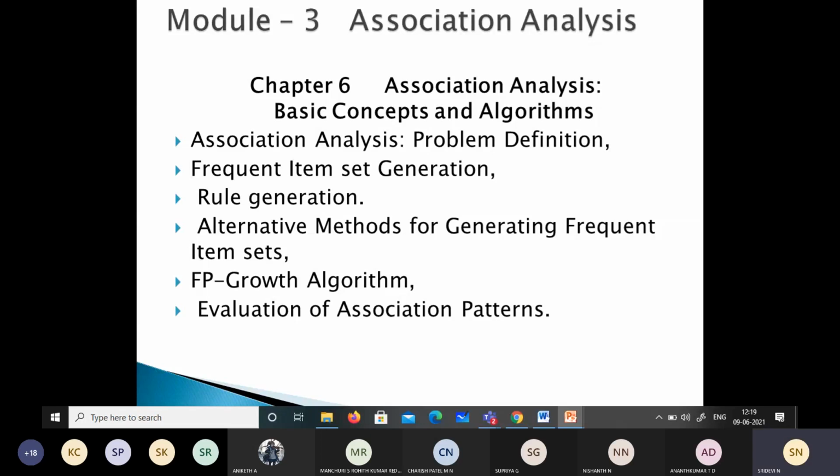Different 4 core tasks of data mining. This was also one of the tasks, isn't it? Association analysis was also one of the tasks. With predictive modeling, we have association analysis, and then we have cluster analysis. And what is the other task? 4 core tasks.